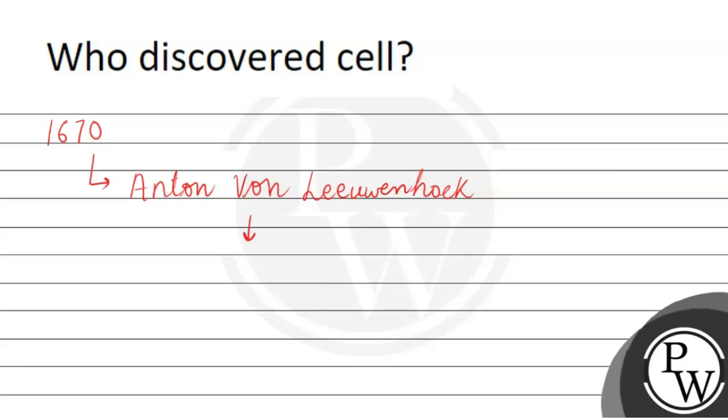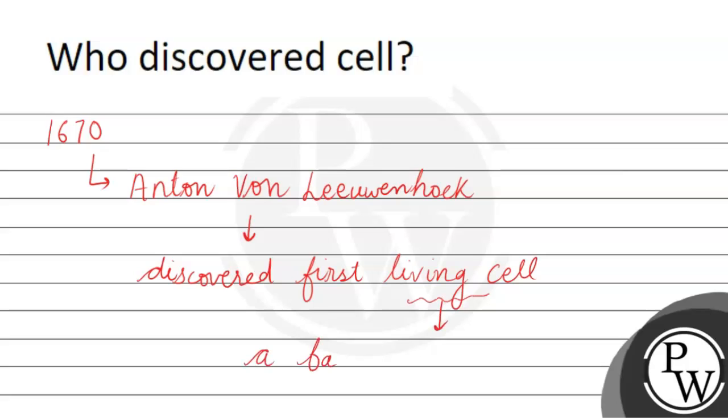So by his self-made microscope, he discovered the first living cell. And that living cell was a bacterial cell.